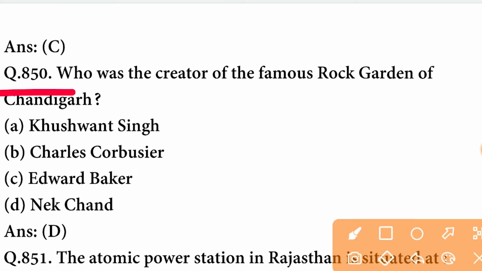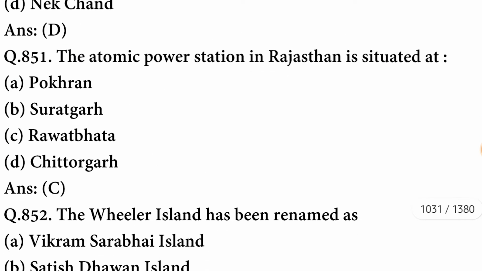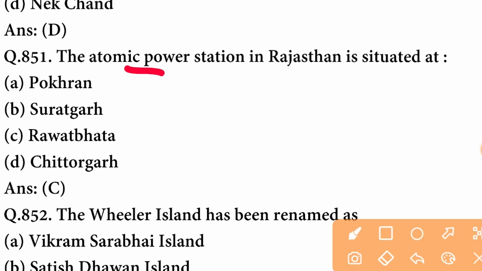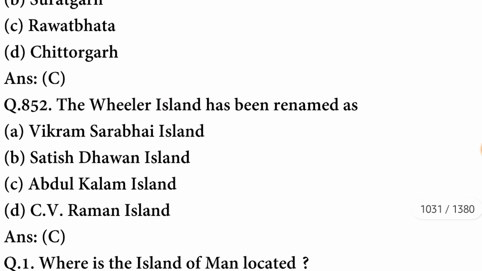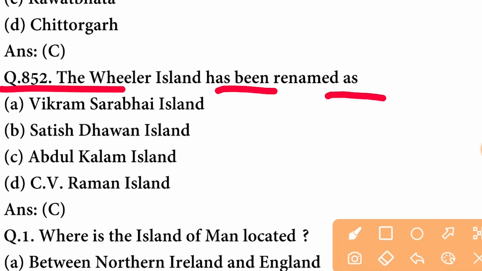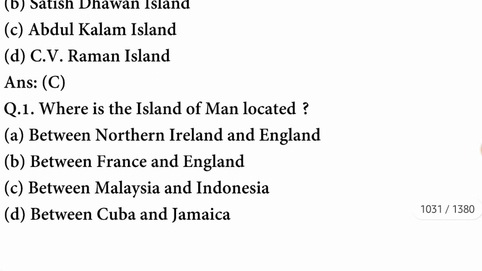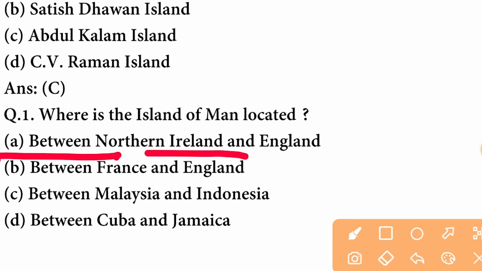Who was the creator of famous rock garden of Chandigarh? The creator was Nek Chand. The option is correct. The atomic power station in Rajasthan is situated at Rawat Bhata. C option is correct. The Wheeler Island has been renamed as Abdul Kalam Island. Where is the island of Man located? The island of Man is located between Northern Ireland and England.